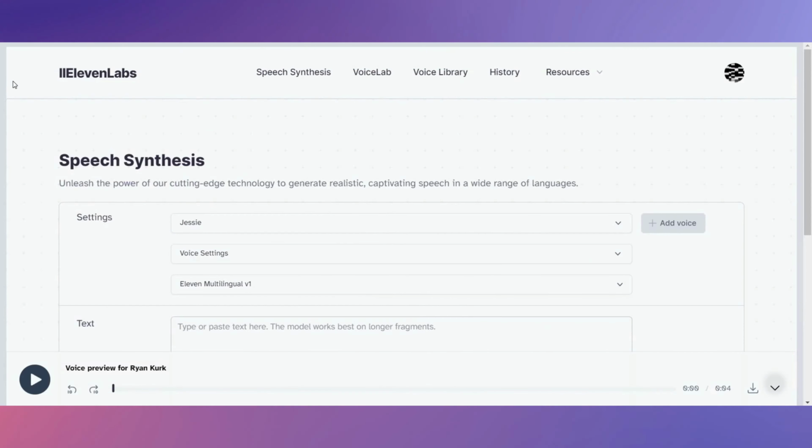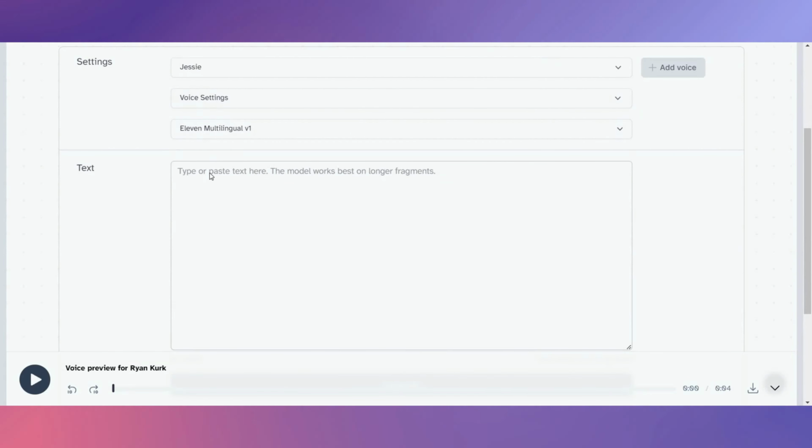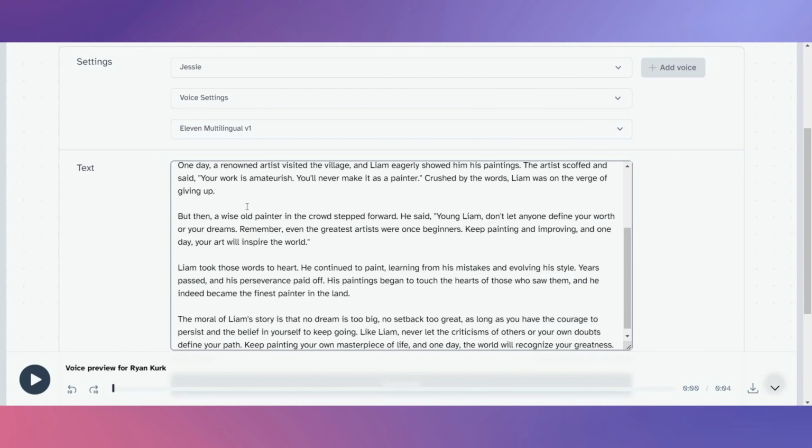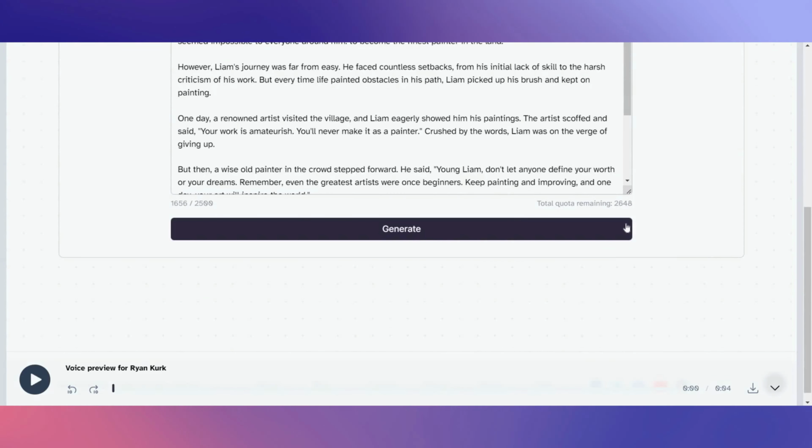Now we need our voiceover to narrate the story. You can use any AI voice-over software. I'm going to use ElevenLabs. Copy and paste your story from ChatGPT into here. Select a voice that best suits the story and click on Generate and then click on Download to download it. Any words in the story that are in speech marks, use a different voice-over to make your story more animated and to retain viewer retention.